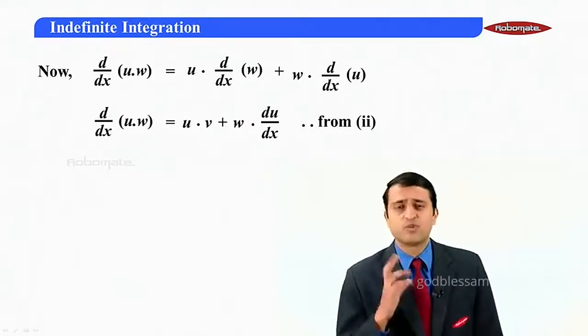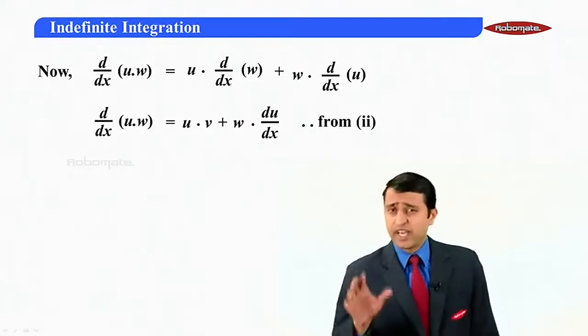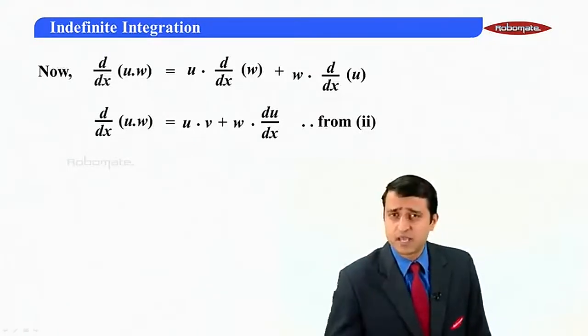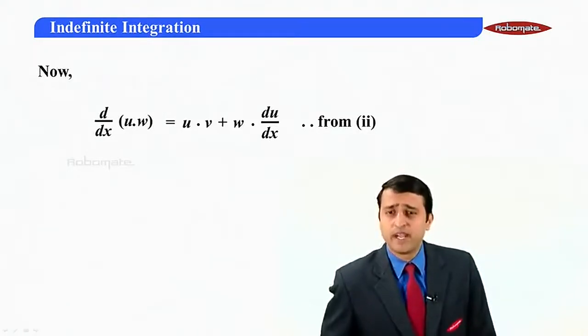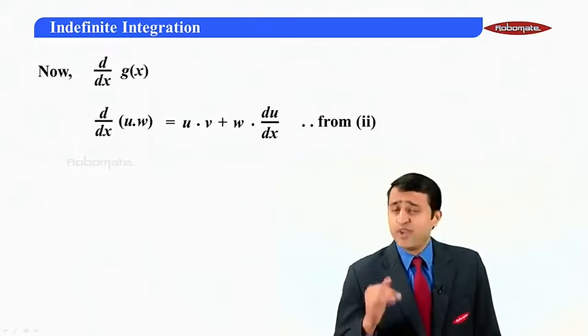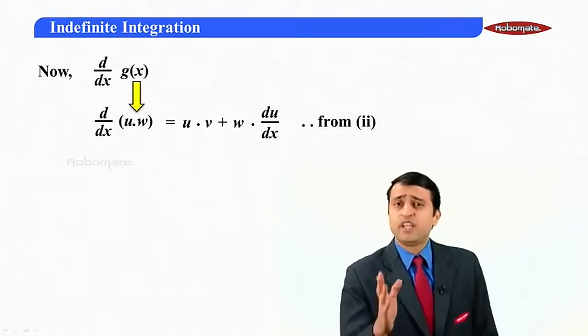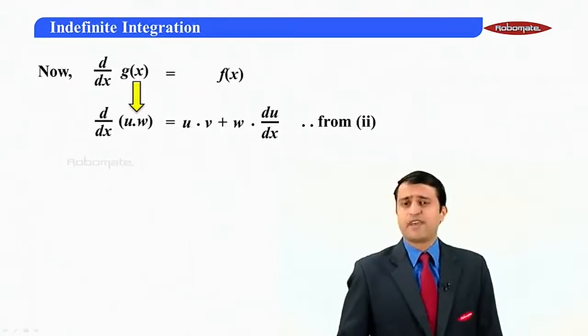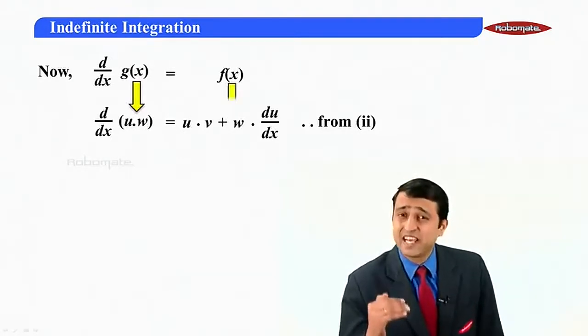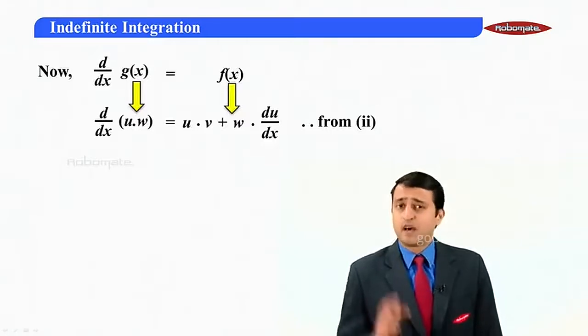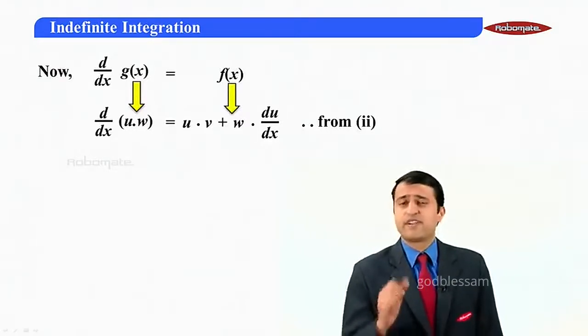It's from equation 2. Now my dear students, what I have currently as my last step is of the form d by dx of g of x, where g of x is u into w, which can be said to be equal to some f of x, where f of x is the entire right hand side. Now this is in the form of the definition of integration.